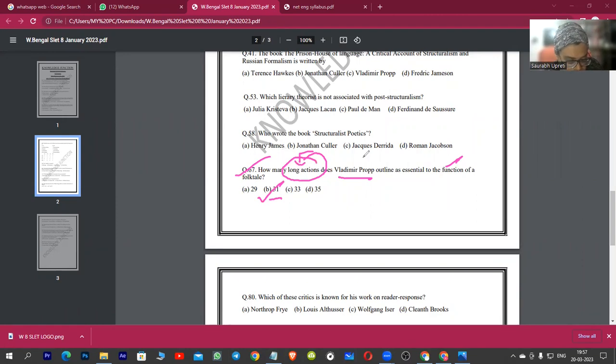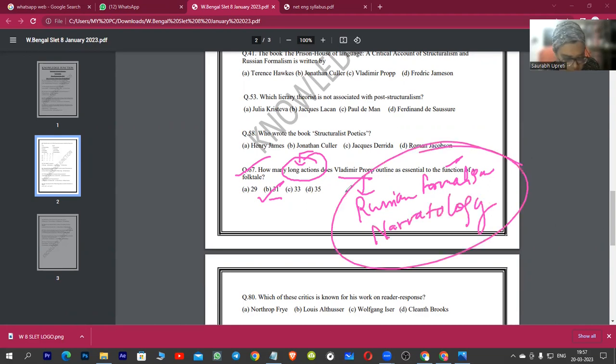So, guys, Vladimir Propp is known for his works in Russian formalism. He is also a thinker from narratology, so in a way, his work informs and interrogates both disciplines. So, he's a Russian thinker, a great thinker on Russian folktales.